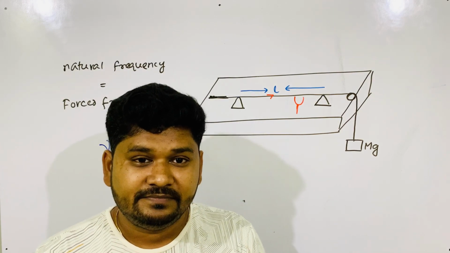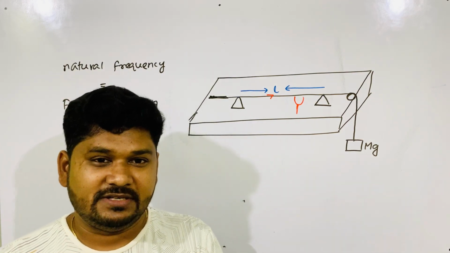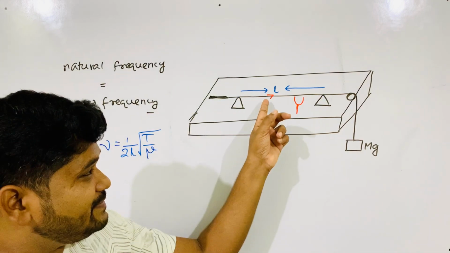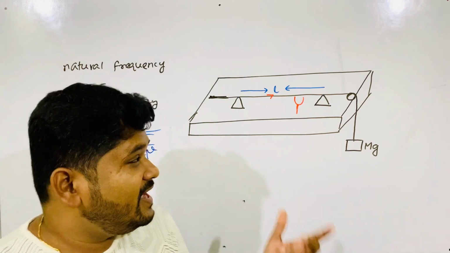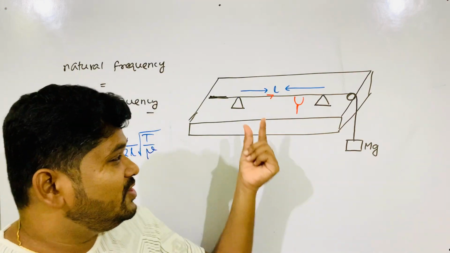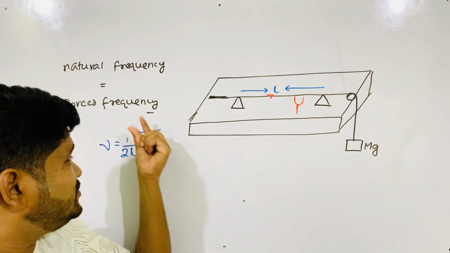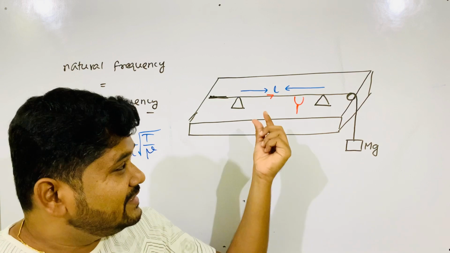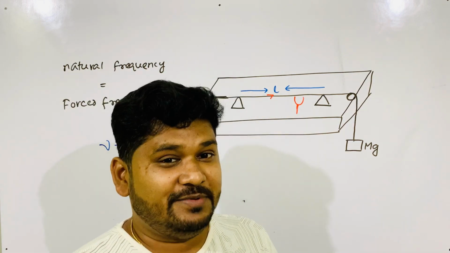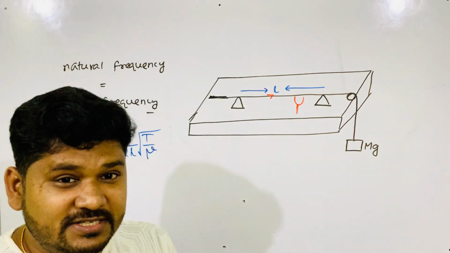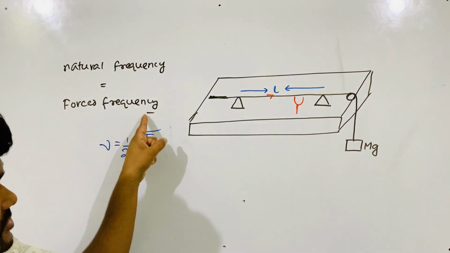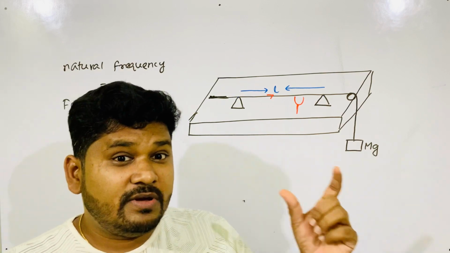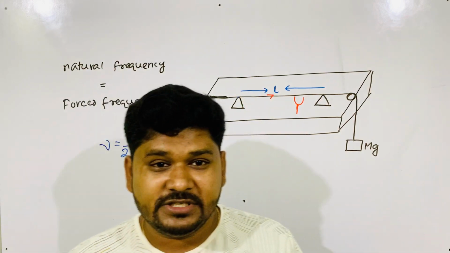This paper rider, it's a very interesting experiment. If you have done it, you must have enjoyed it. This paper rider will fly, then you will be happy that yes, I got the natural frequency now, because natural and forced are the same. At that time resonance happens in the practical lab, you all have seen. Now you could understand what natural frequency is, what forced frequency is, how they match, how the string oscillates with maximum amplitude, and how you have seen that maximum amplitude due to the flying of this paper rider.